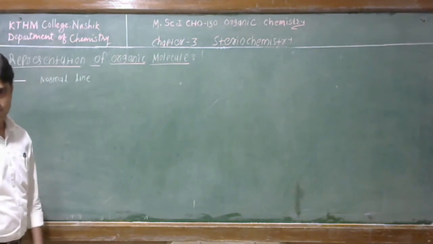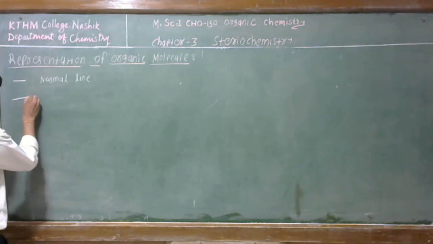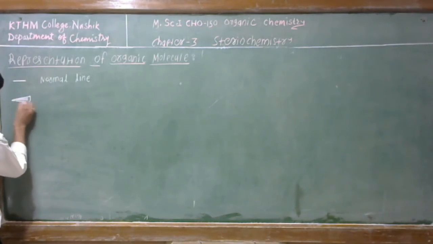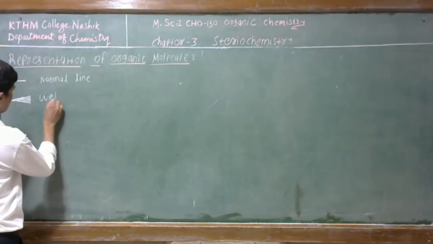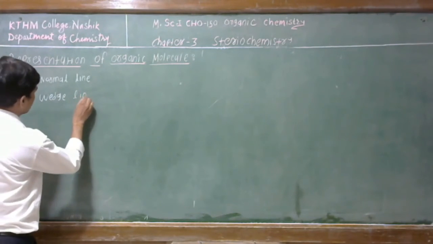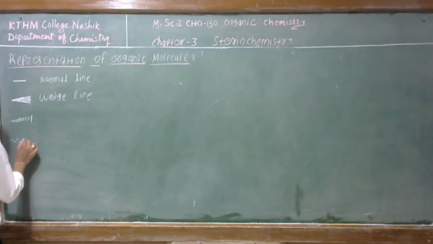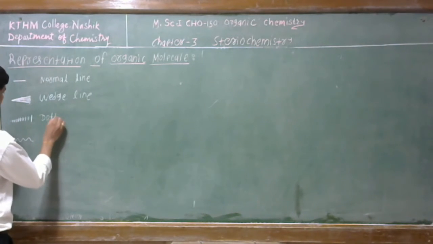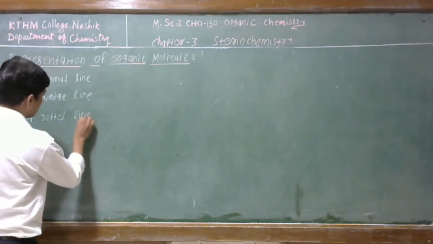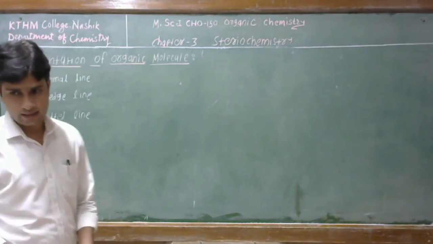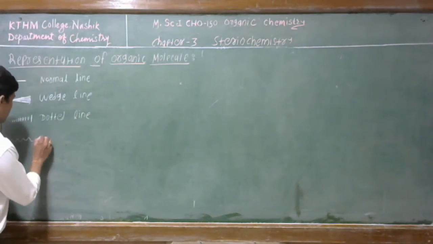Then this is a dotted line, and this one is called a wedge line.